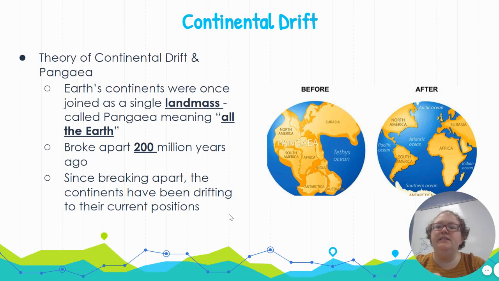So there is this theory called continental drift that talks about Pangea. So the theory of continental drift tells us that Earth's continents were once joined as a single landmass. We call that landmass Pangea. Pangea just means all the Earth. So all of the continents at one point were connected into this giant supercontinent. Pangea broke apart approximately 200 million years ago. Since breaking apart, the continents have been continuing to drift to their current positions.